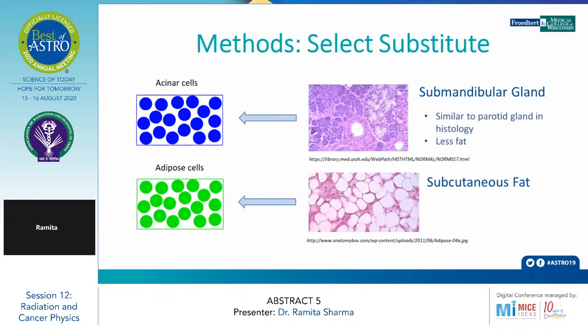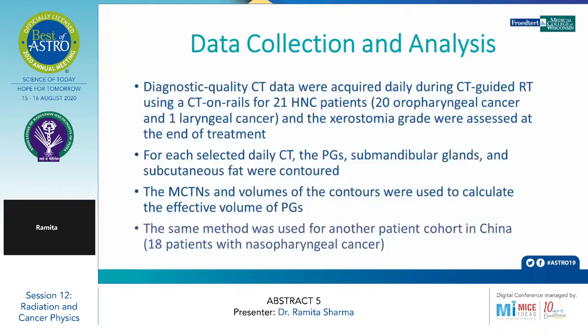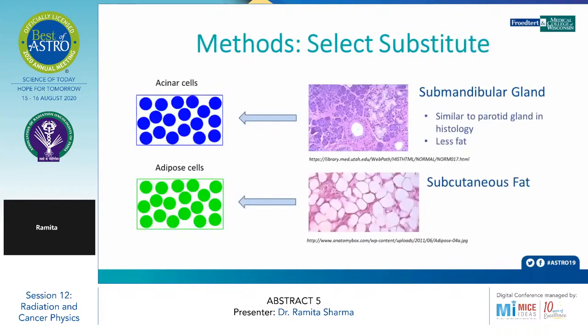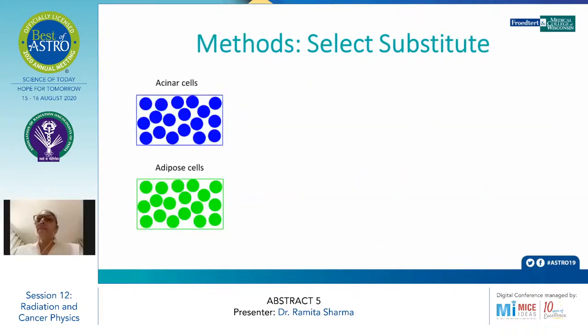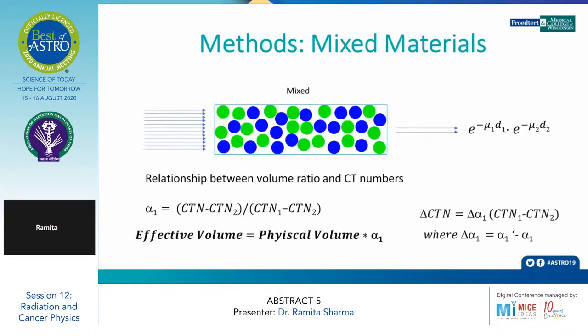The HUs of the acinar cells in the parotid glands can be substituted with that of the submandibular glands, which is less fatty, and the HUs of the adipose cells can be substituted with the fat. Then the correlation between the effective volume and the xerostomia was analyzed using the Pearson correlation test, and the significance was inspected using the t-test.